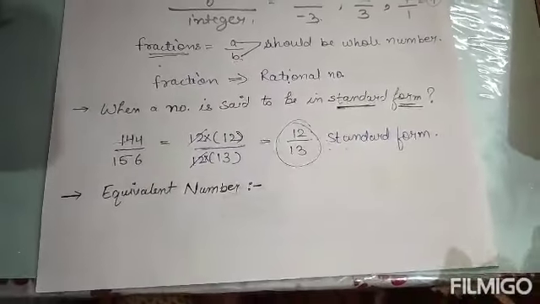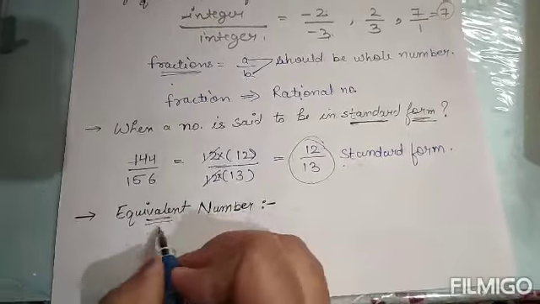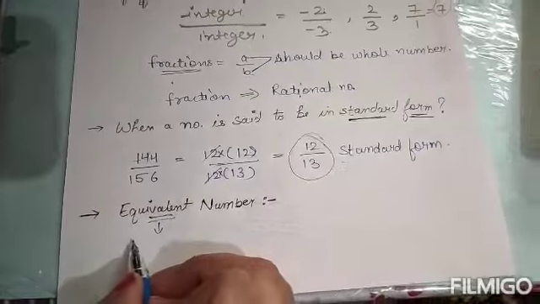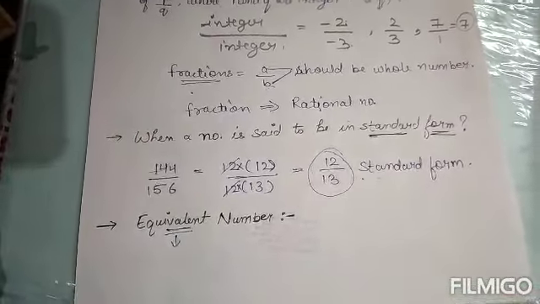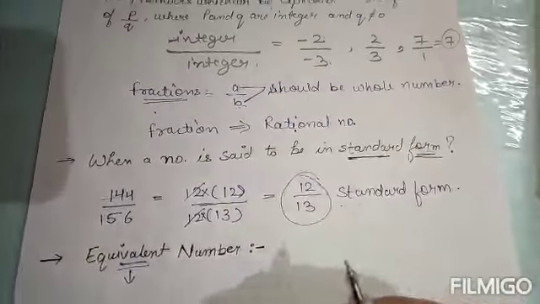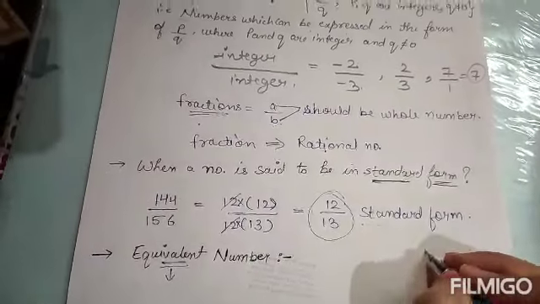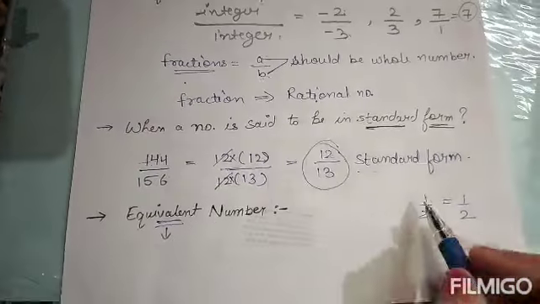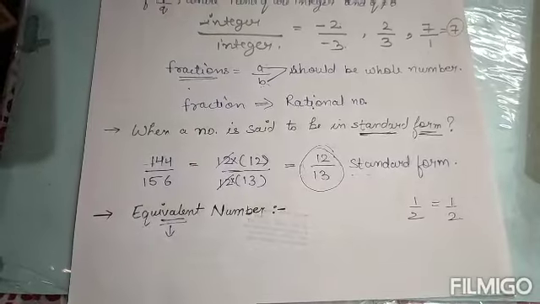When are two rational numbers said to be equivalent? Equivalent actually means when two rational numbers have the same denominator. They should have the same denominator, then these two numbers are said to be equivalent, that is with the same numerator. That is, 1 by 2 is said to be equivalent to 1 by 2 because these two numbers have the same numerator and denominator. So these are the two equivalent.